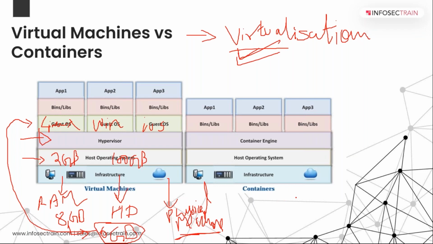So what we can do in your container, so if I define what your container is, it is a package of application or software, right? Here we are talking in terms of your operating system. Here we will be talking in terms of your application or a software.